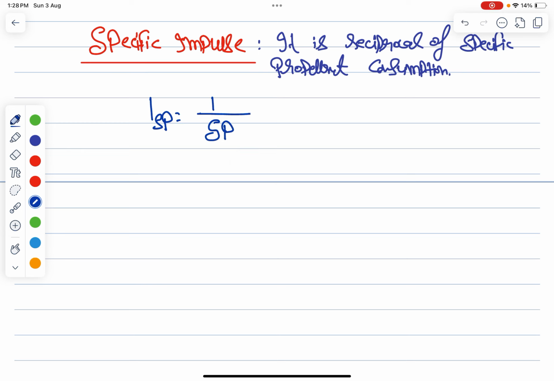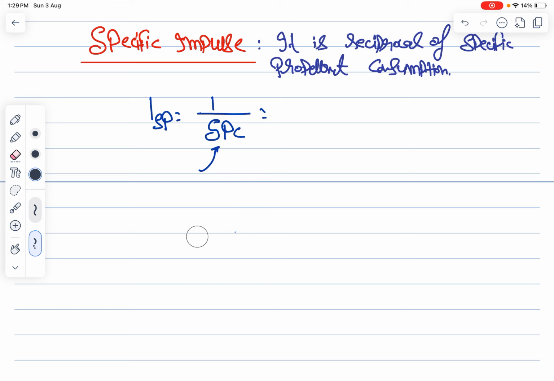And this SPC is nothing but the mass flow rate of propellant divided by the thrust. So Isp is thrust divided by the mass flow rate of propellant.